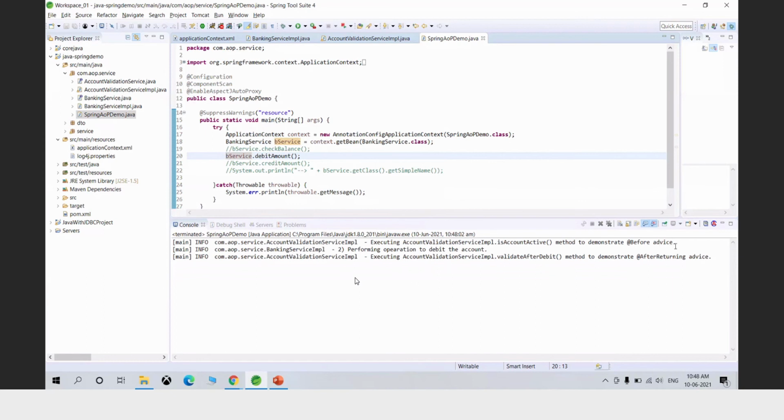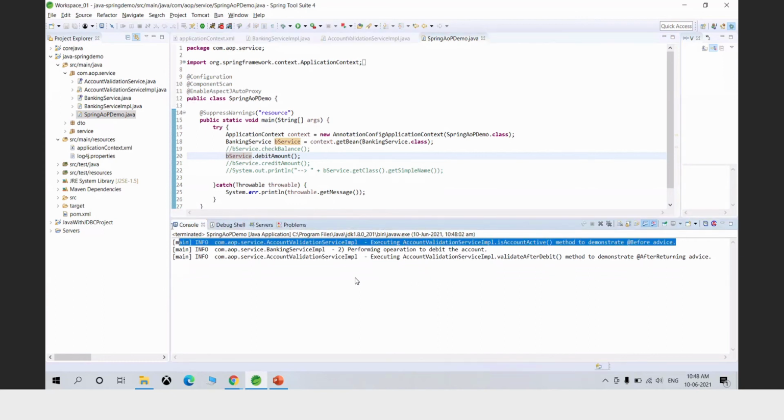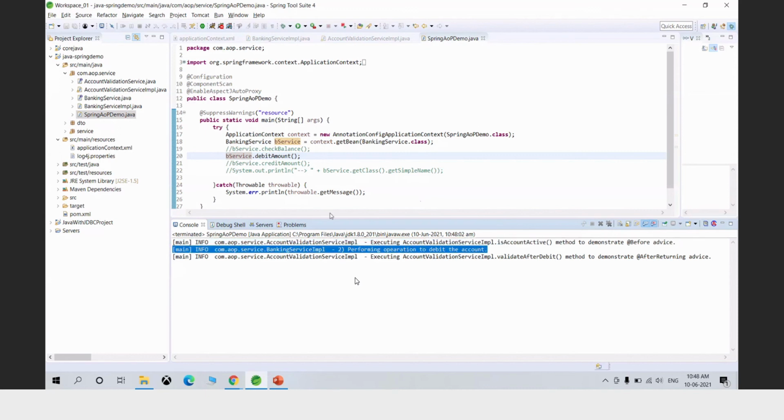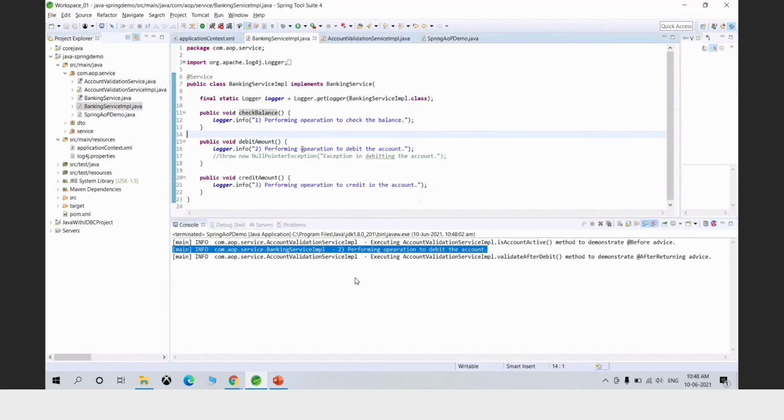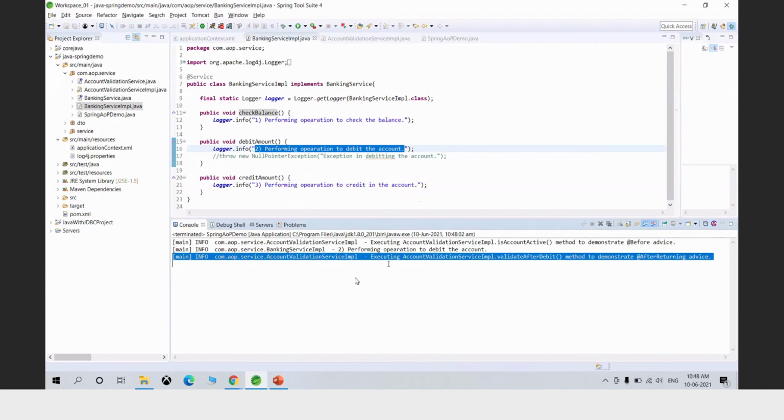So we know that before is applicable to all the methods as per our point cut. So for every method in the banking service IMPL, before would be called. This is from the debit amount method, performance debit amount, and this is the after returning advice.